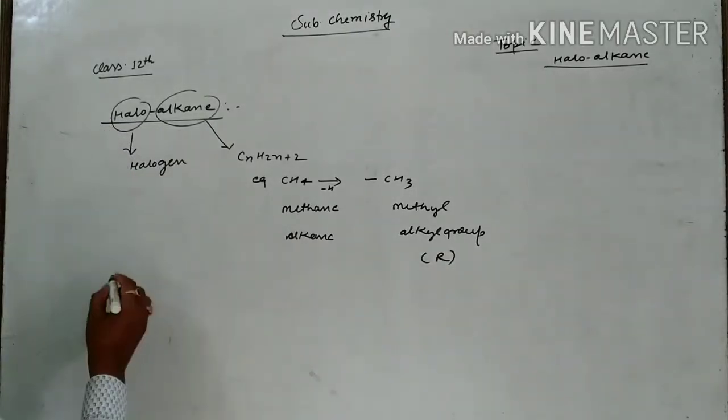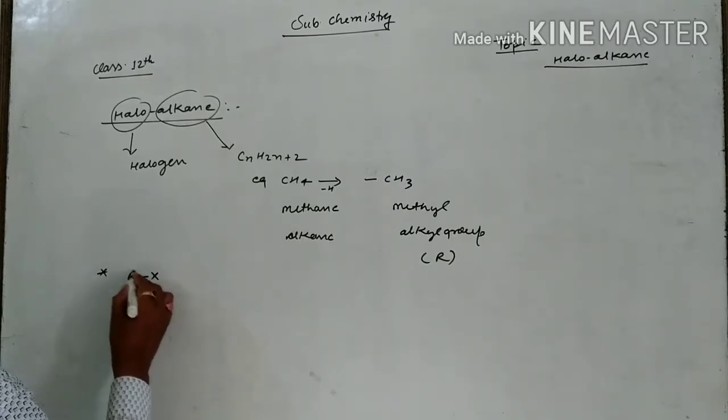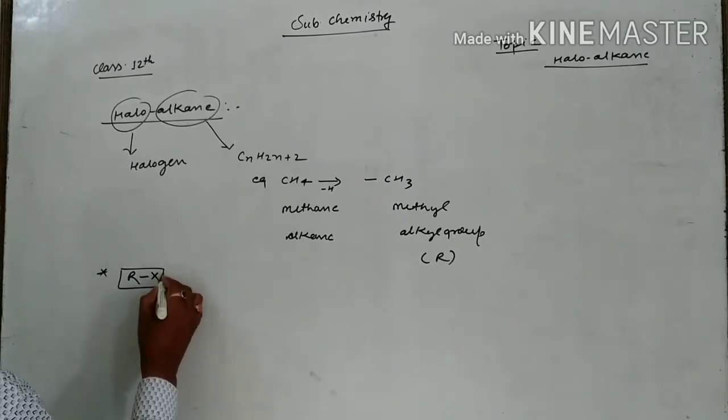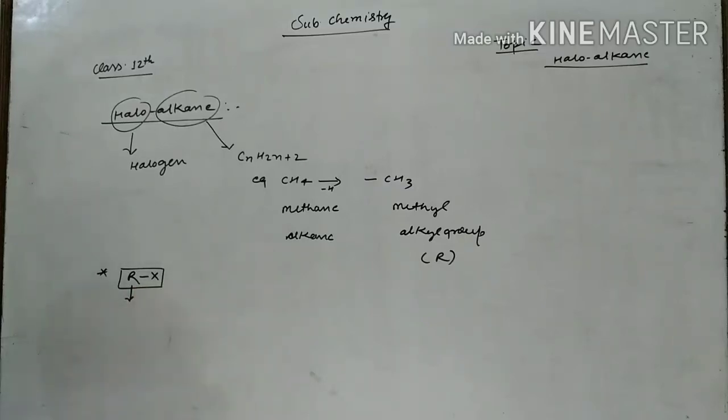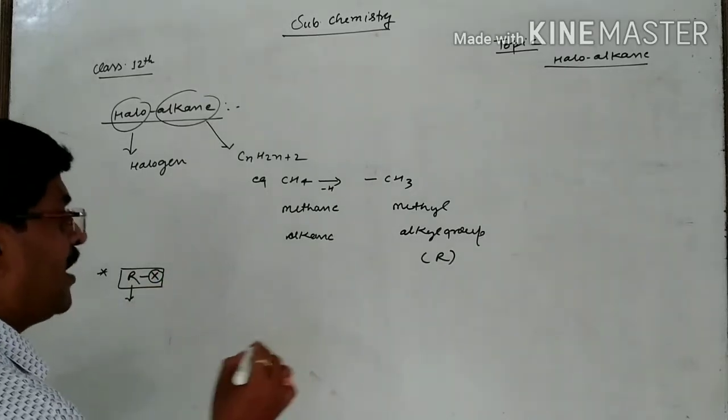So haloalkane means having the general formula RX. R is the alkyl group obtained from a particular alkane, and X is the halogen, any halogen atom, F, Cl, Br, like this.